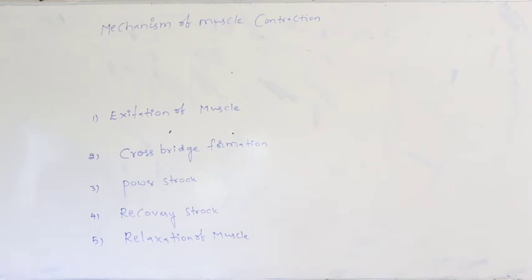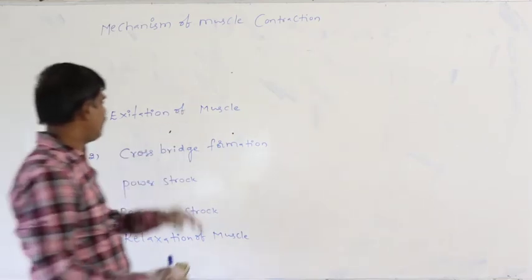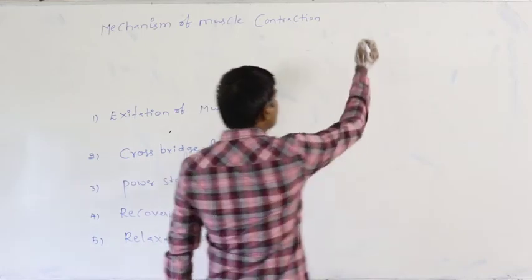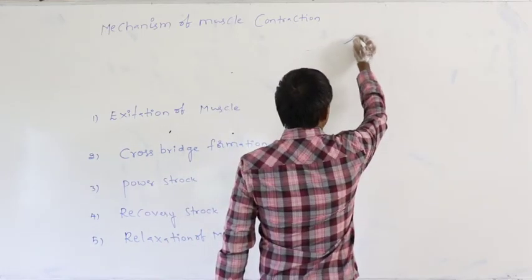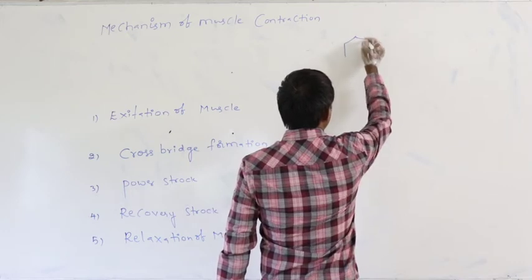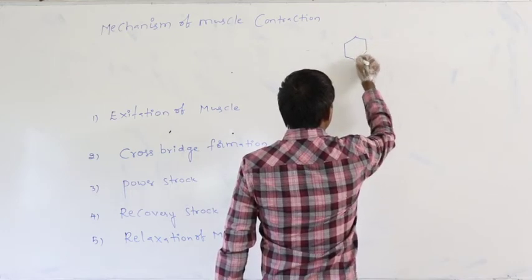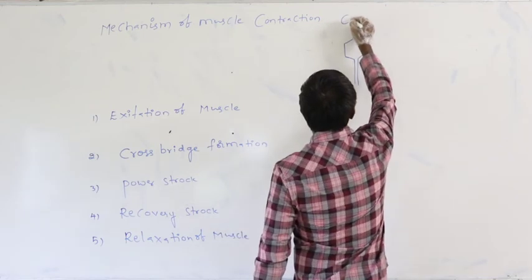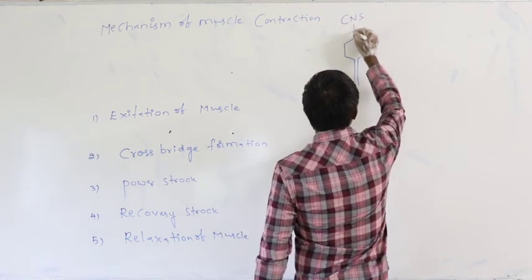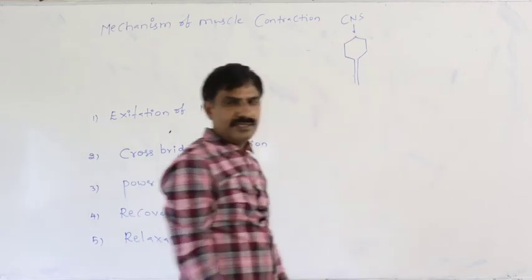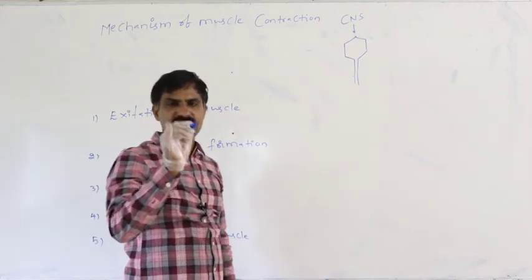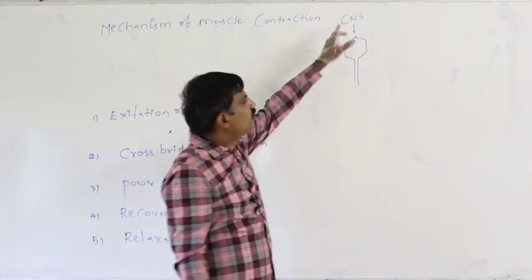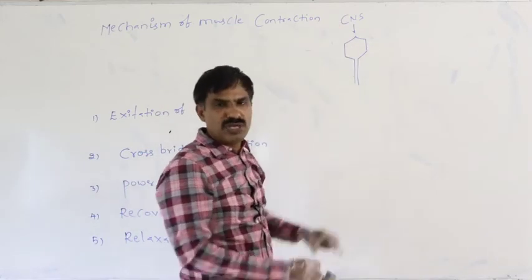How does the muscle become excitable? At first, from the central nervous system, that is the brain, motor information is conducted to the motor neuron.